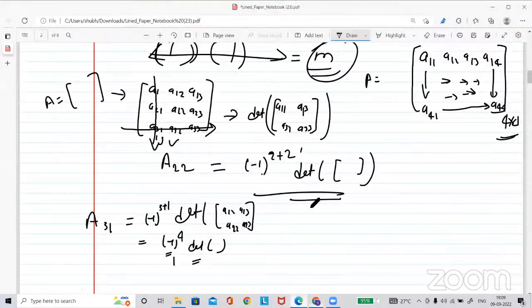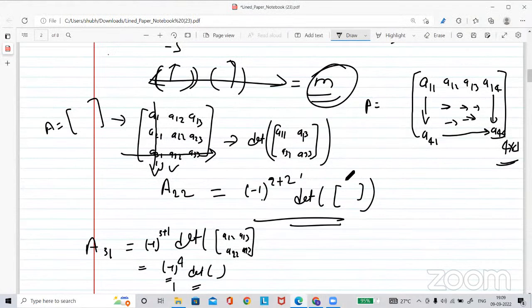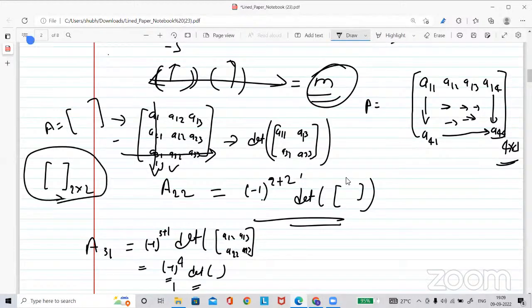Sir, I was asking how to proceed with the 4 by 4 matrix. So the process is the same. The basic thing is the matrix of order 2 cross 2. Now when you come to the matrix of order 3 cross 3, sir has told you the approach to get the determinant of it.